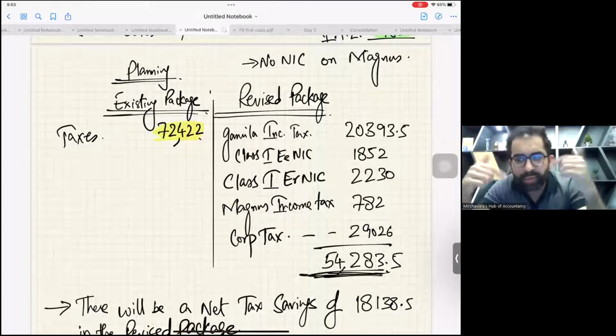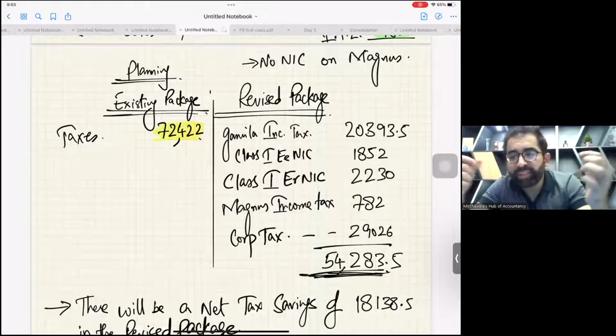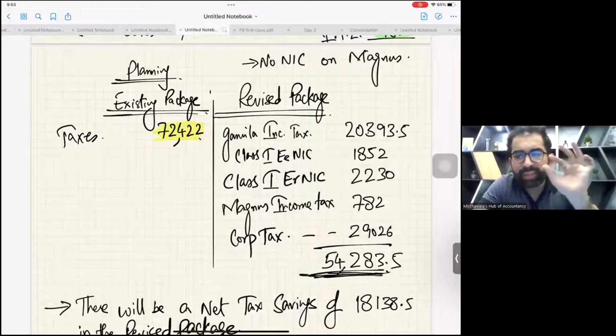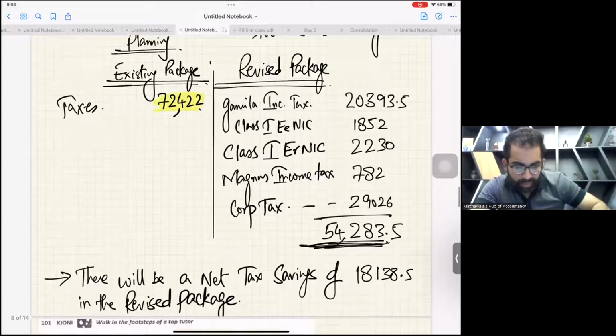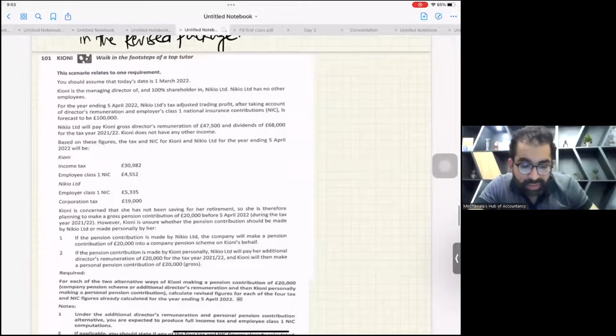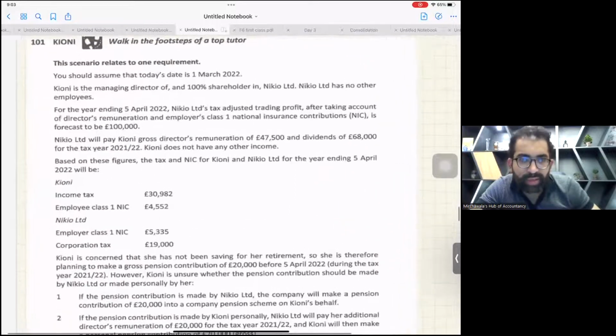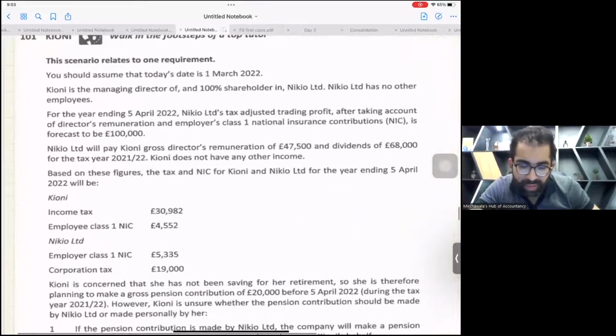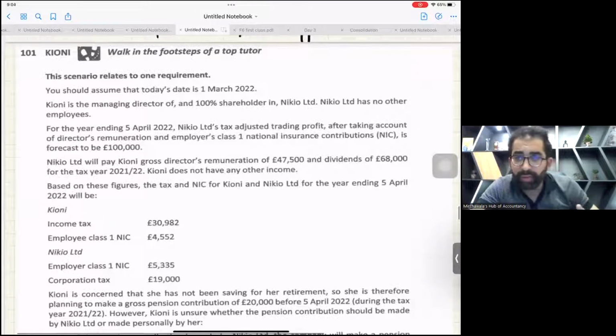So in the next question, you will see something about pensions as well. Don't worry about it. This question is present in your exam kit, Kioni. If you have your exam kit with you, you can open it. I think it's question number 101. You can keep your kit with you, it's your wish. Otherwise, it's visible on the screen as well. Now don't waste your time. Let's start.